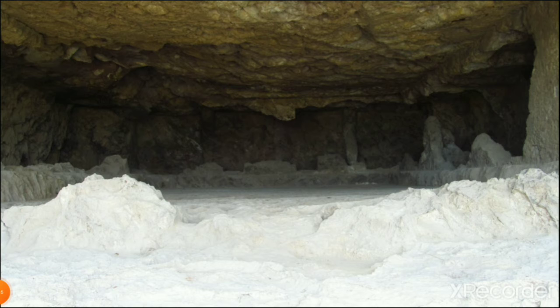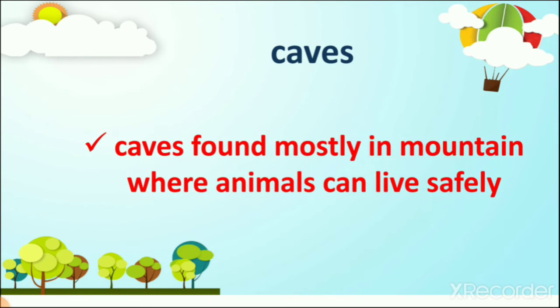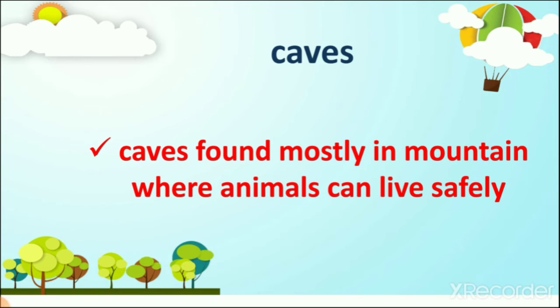You can see how big a cave is, and animals are living safely inside it. In caves we find lion, tiger and many other animals, and caves are found mostly in mountains where animals can live safely.